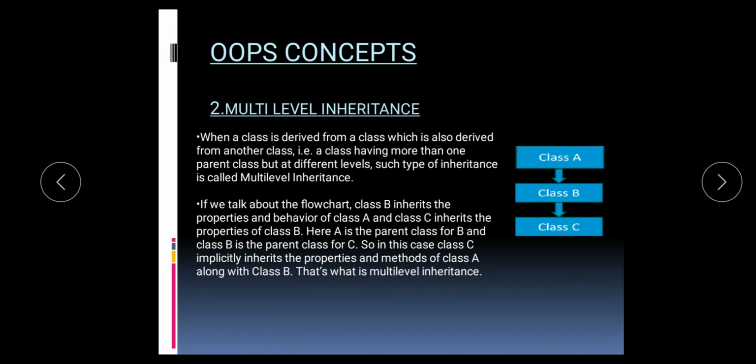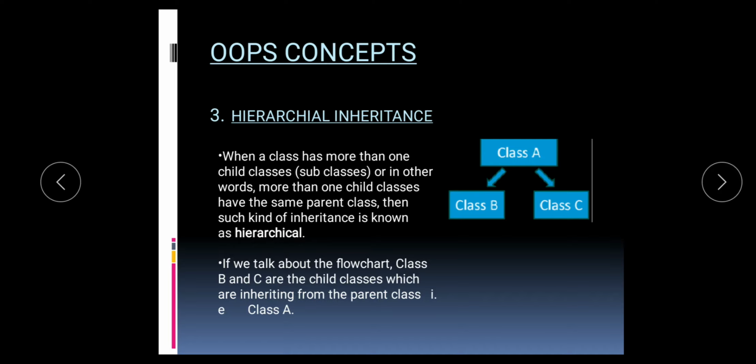Multi-level inheritance. When a class is derived from a class which is also derived from another class, that is, a class having more than one parent class but at different levels, such type of inheritance is called multi-level inheritance. Here A is parent of B, B is parent of C. Next one, hierarchical inheritance. In hierarchical inheritance, there is only one base class and a number of child classes. Here, class A is parent of class B and class C.